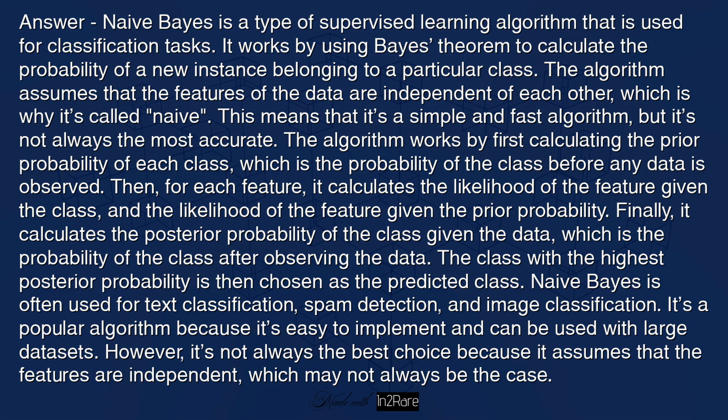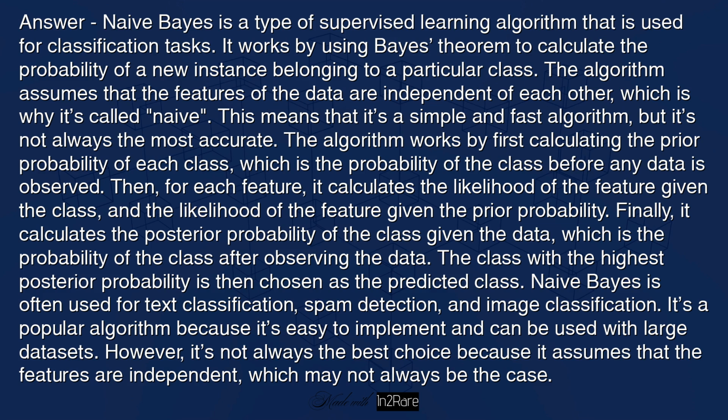The algorithm works by first calculating the prior probability of each class, which is the probability of the class before any data is observed. Then, for each feature, it calculates the likelihood of the feature given the class and the likelihood of the feature given the prior probability. Finally, it calculates the posterior probability of the class given the data, which is the probability of the class after observing the data. The class with the highest posterior probability is then chosen as the predicted class.